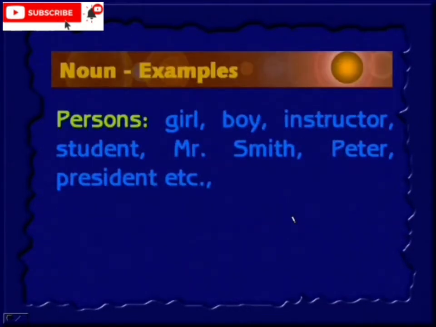Now let us look at some examples. Persons. Any person, any people you take. So it may be a girl, boy, instructor, student, Mr. Smith, Peter, president. So these are all nouns. When you name it, it is a noun. It's a computer. So the instructor is related to the computer, who will teach. Therefore instructor, again, is a noun.